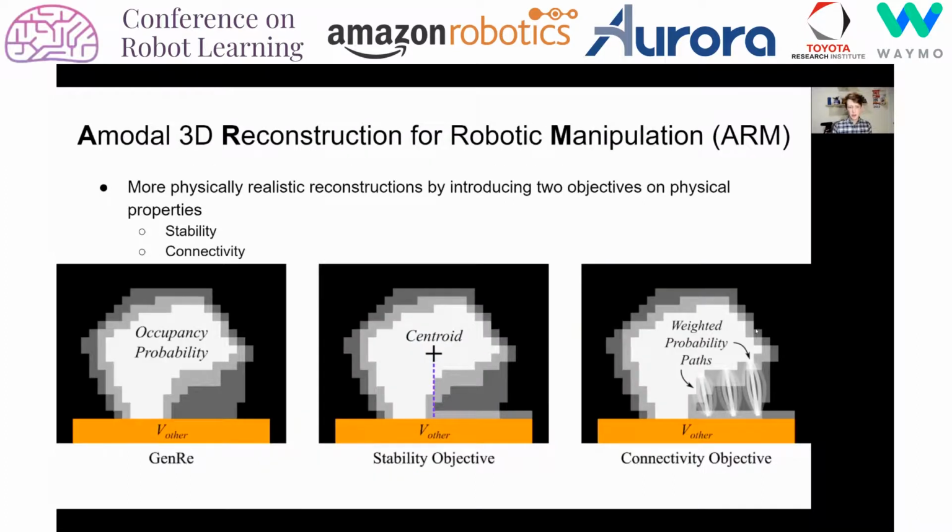As a solution, we proposed Amodal 3D reconstruction for robotic manipulation, or ARM. The big idea behind ARM is that we can produce more physically realistic reconstructions by introducing two objectives on physical properties, specifically stability and connectivity. The stability objective forces the object to have a base, and the connectivity objective forces the entire object, including the base, to be connected.